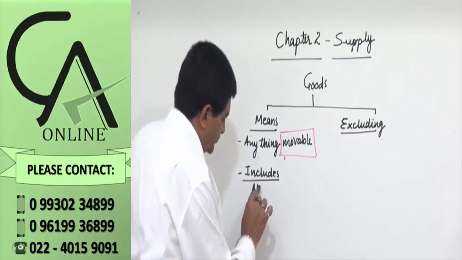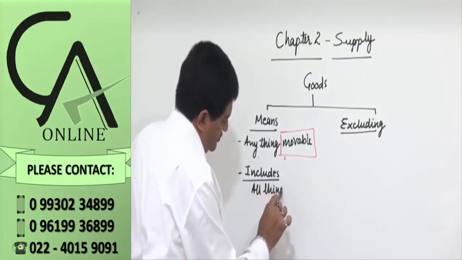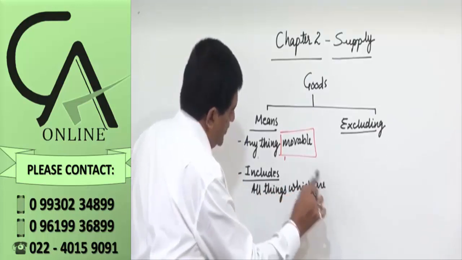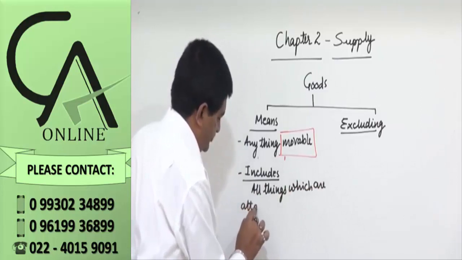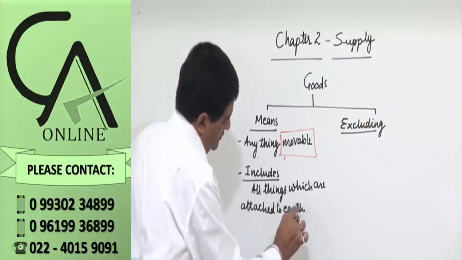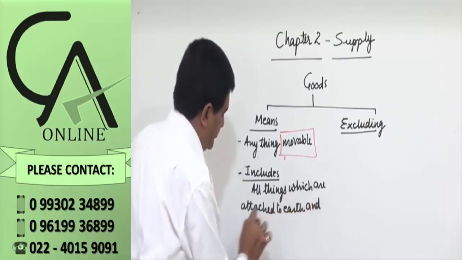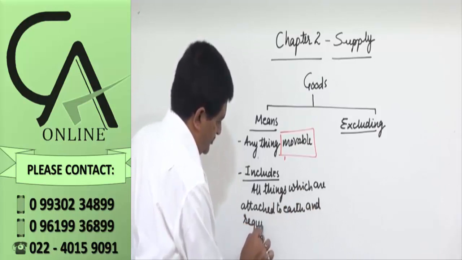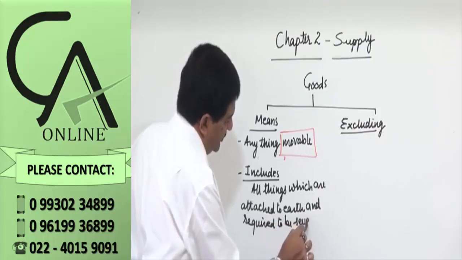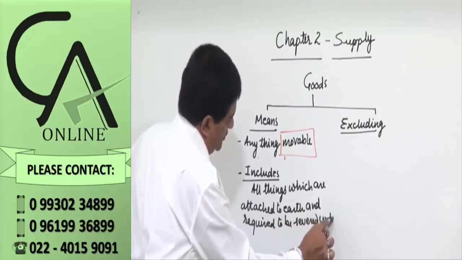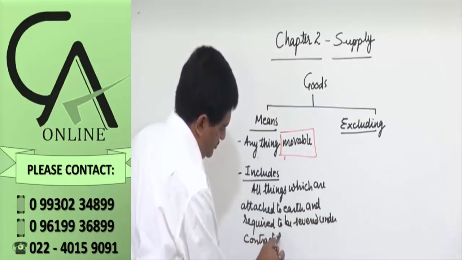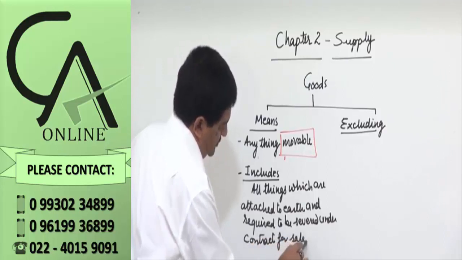All things which are attached to earth and required to be severed under contract for sale.